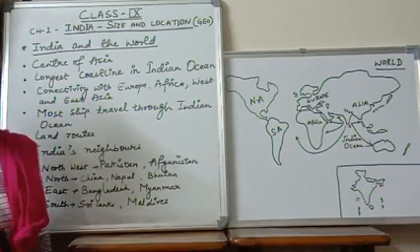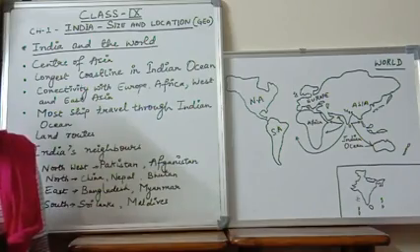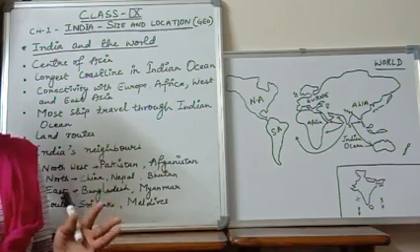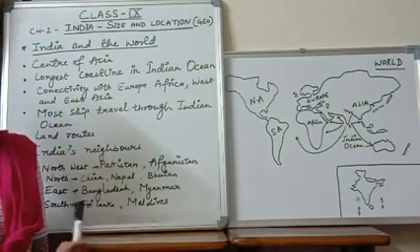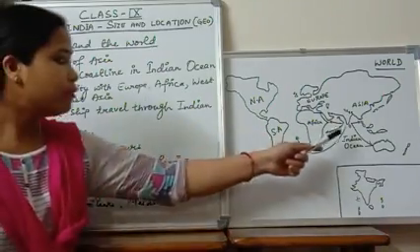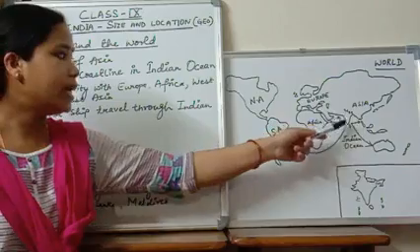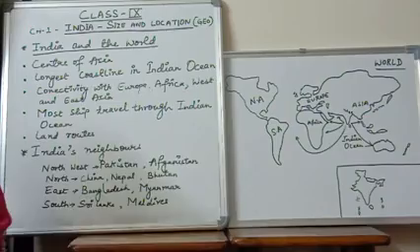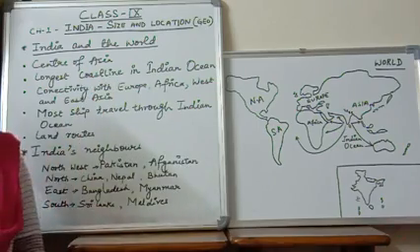In your history chapter, you must have studied how ancient travelers and traders came to our country, and how they started trading with our country. They took many spices, silk, cotton. So by this we can say, apart from the sea route, we also have good land routes, which connect our country with the rest of the world. Okay, so these are the advantages of our India.